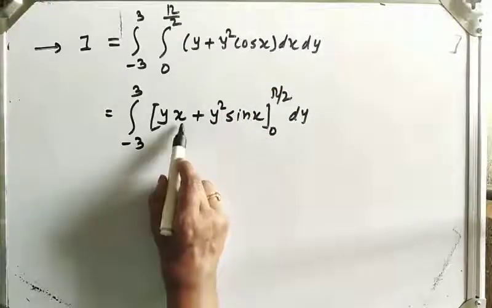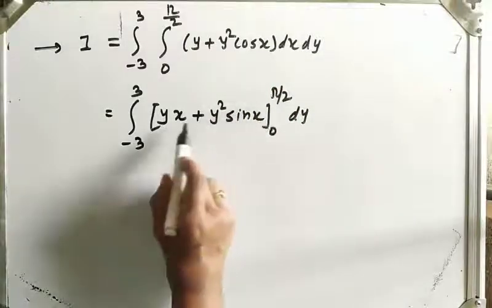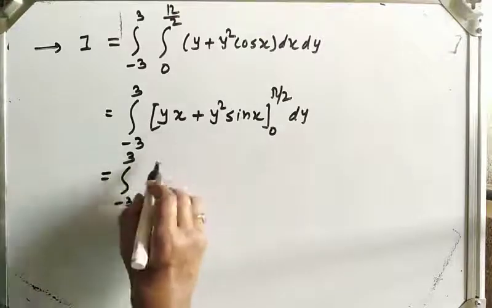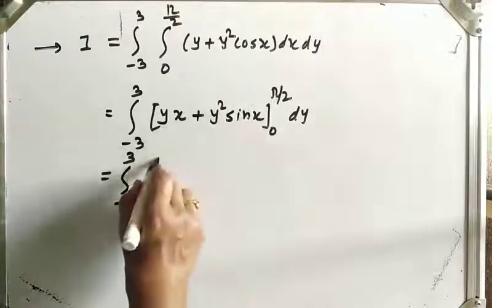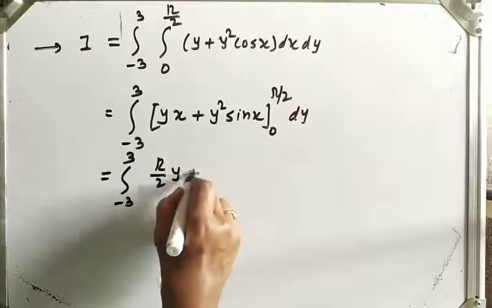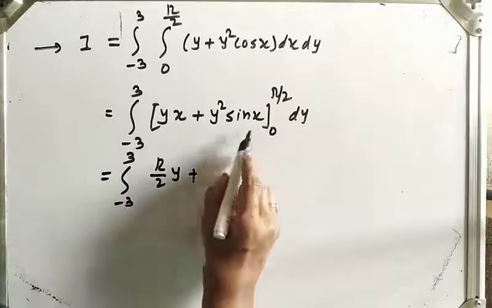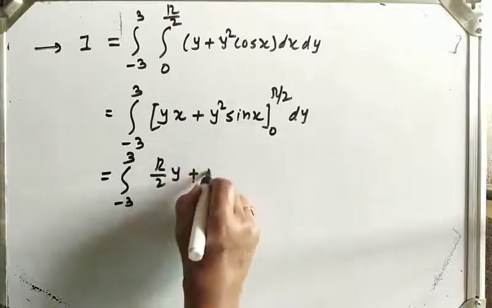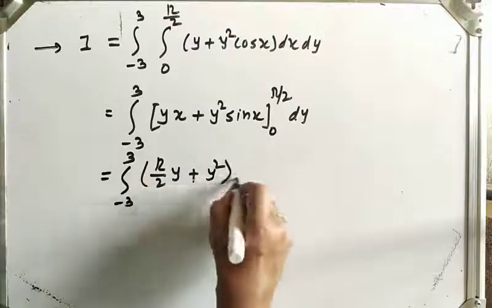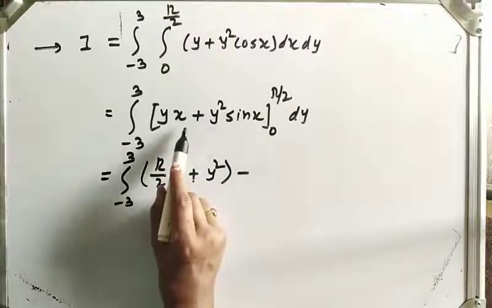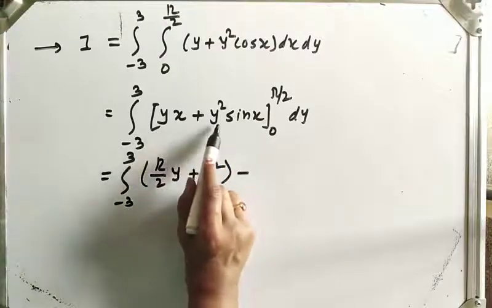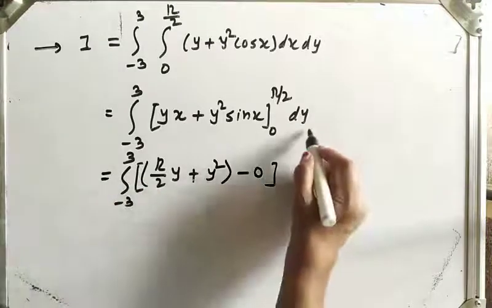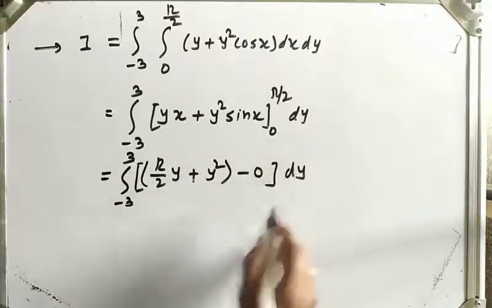Now apply these limits to x. So the integral from −3 to 3, here it will be (π/2)y plus sin(π/2), and we know sin(π/2) is 1, so y² as it is, minus, put x equal to 0, 0 plus 0, that will be 0, and dy.